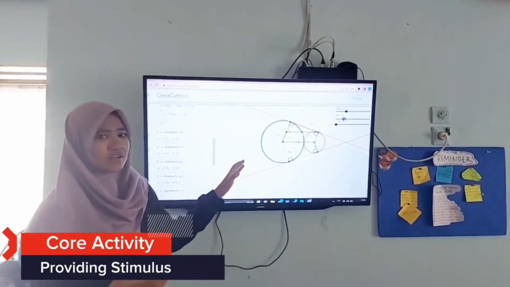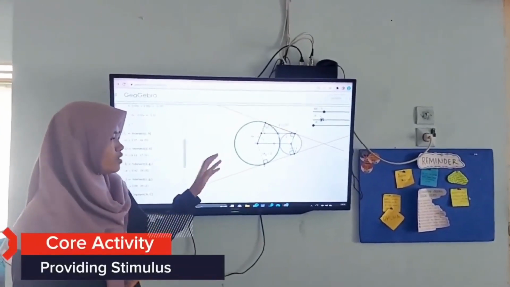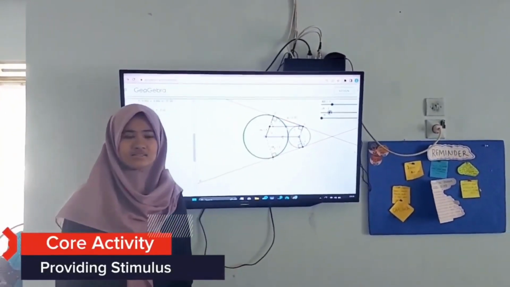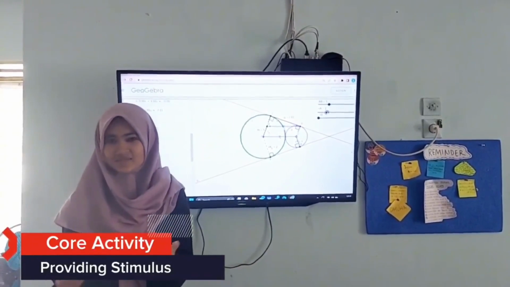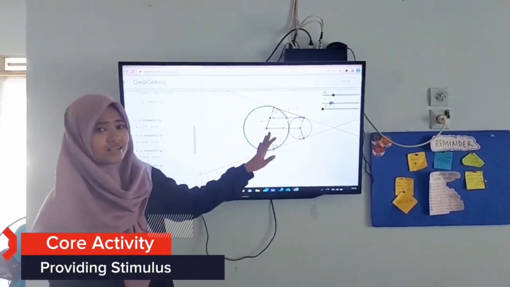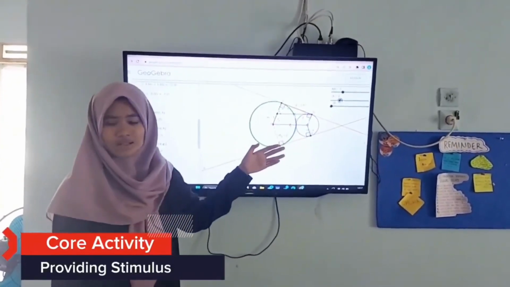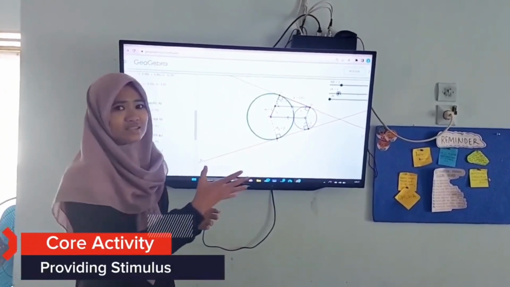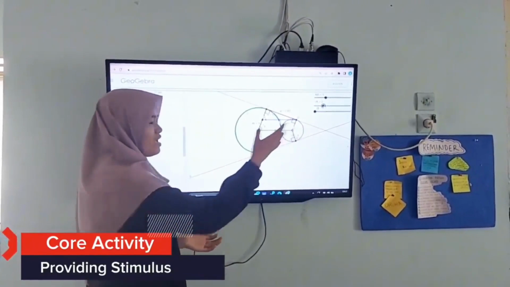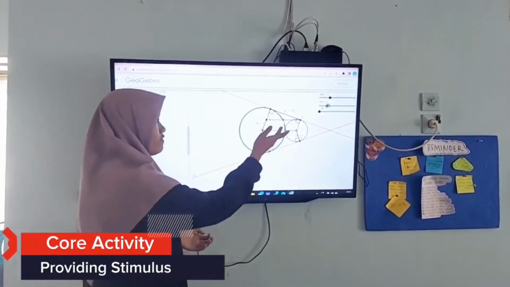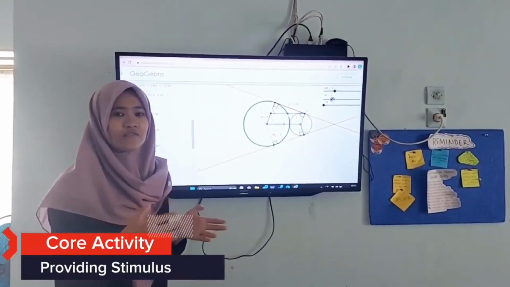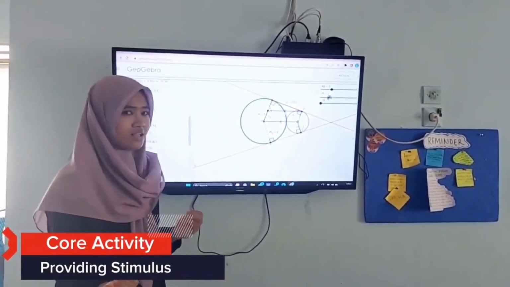If we change the radius of A into 2, is the length of F and G equal? No, Miss. Why? Because they are not parallel. Okay. The length of F and G is not equal if the radii of A and B are not the same. So because the radii of A and B are not equal, the lengths of F and G are not equal, so we implement the formula of the outer tangent of two circles.